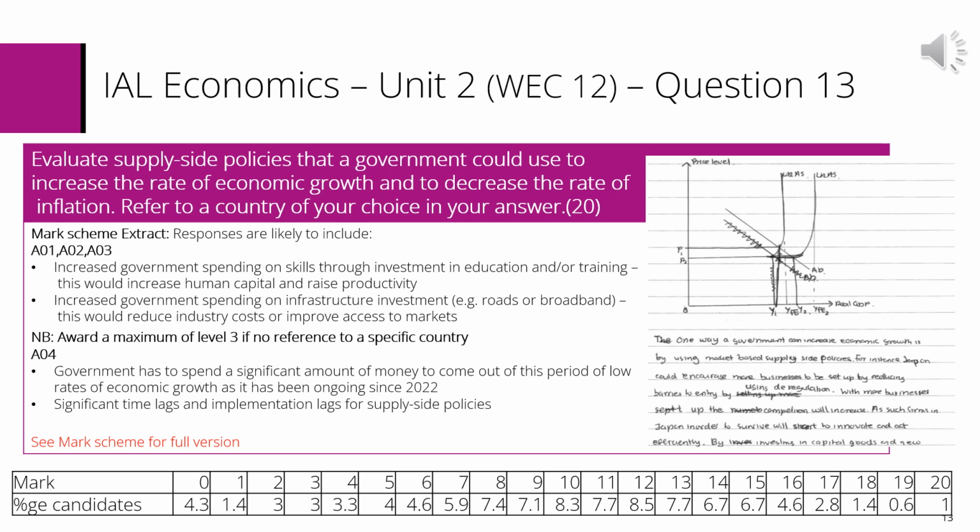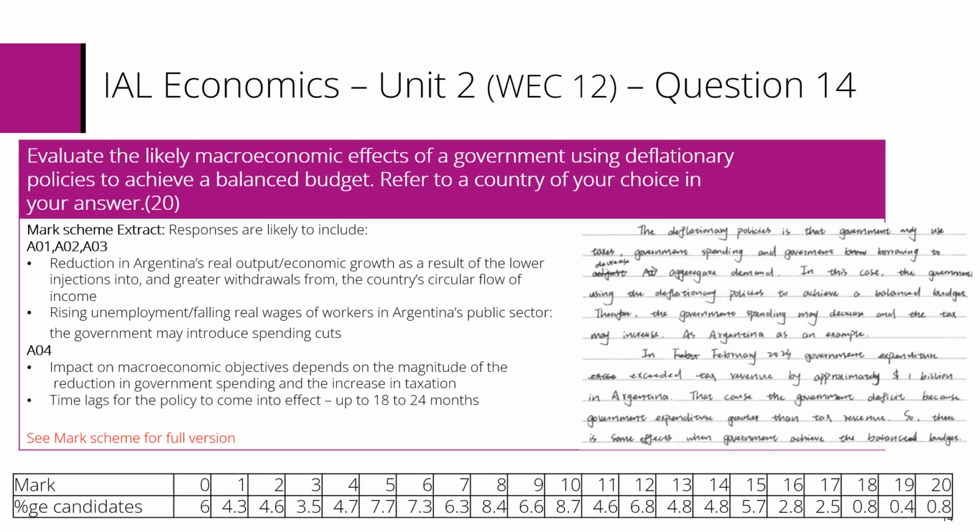For evaluation, again, a focus on doing fewer points rather than many points should help students to develop their chains of reasoning skills rather than adopting a scattergun approach. This time, the response should specifically answer the question with evaluation as to which supply-side policy is the best to increase growth and decrease inflation. It should then go on to give a multi-stage chain of reasoning to actually give evidence as to why this is the case, and again use evidence from the country of the student's choice.